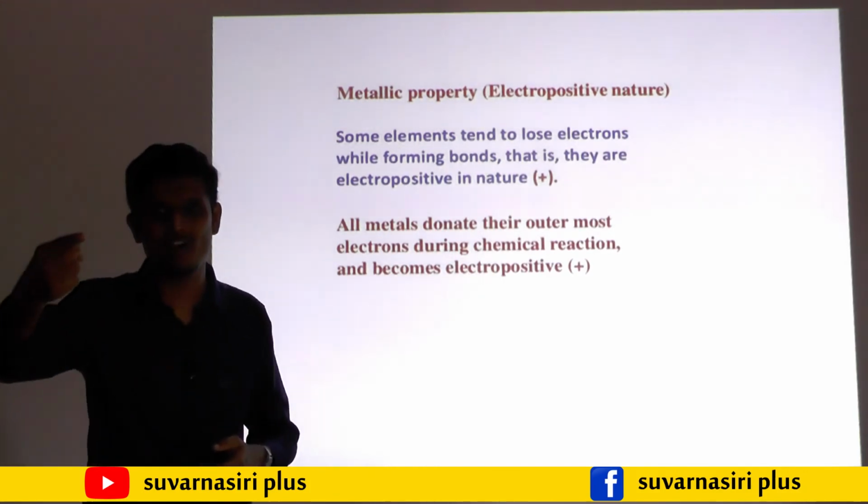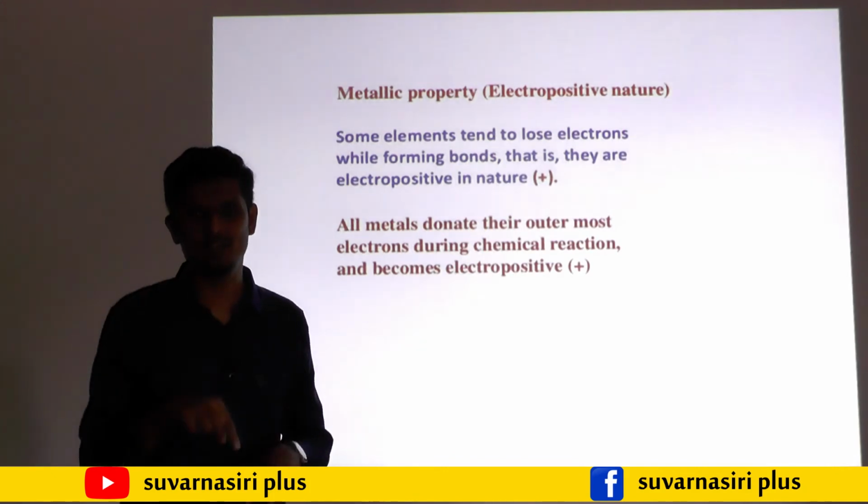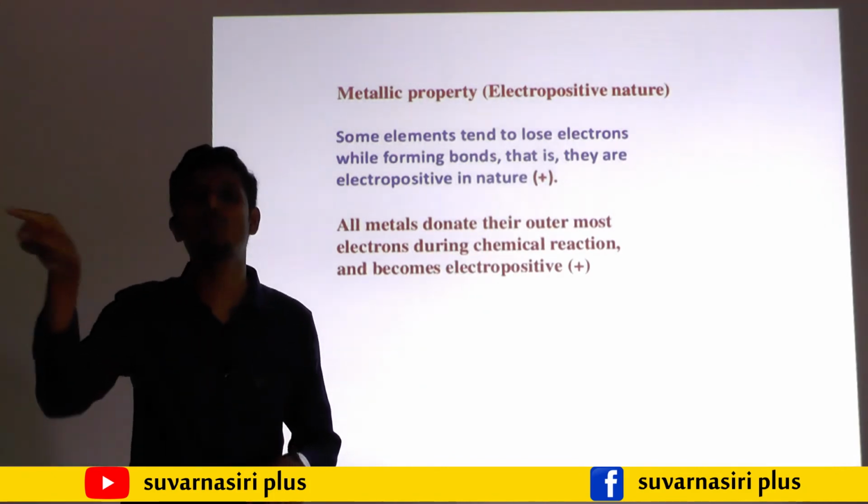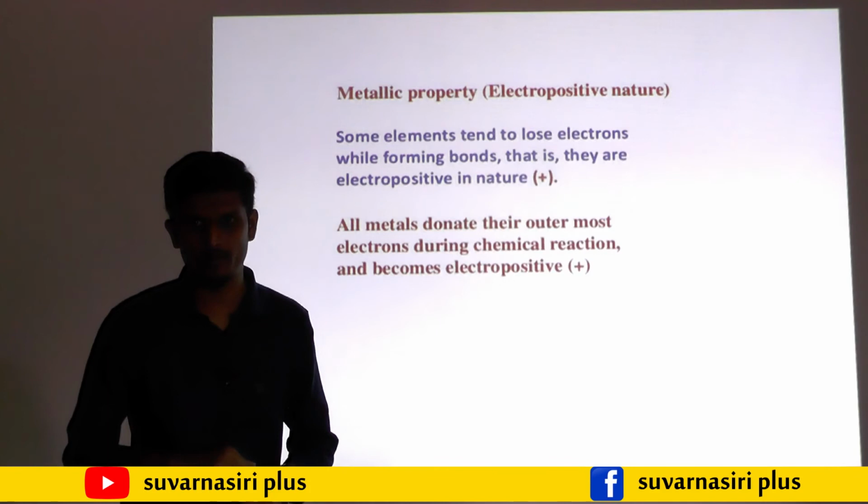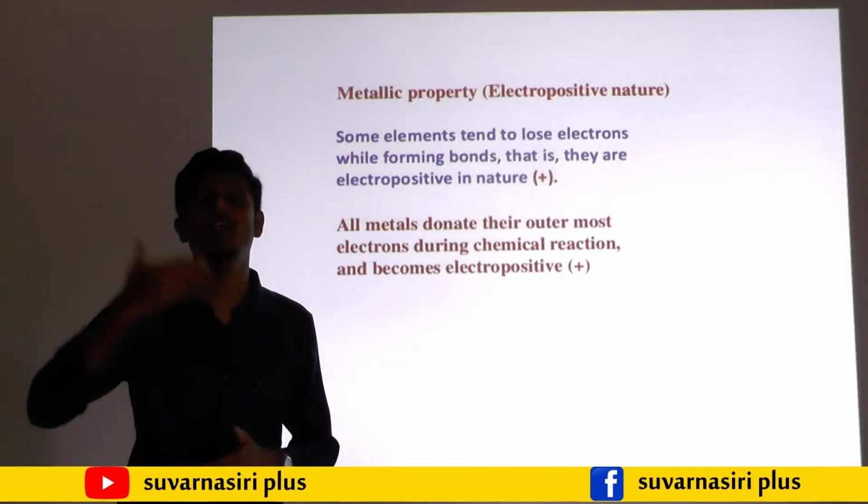If they donate one electron, they get a 1 plus charge, Na plus. Mg2 plus means they donated 2 electrons. Al 3 plus, they donated 3 electrons.